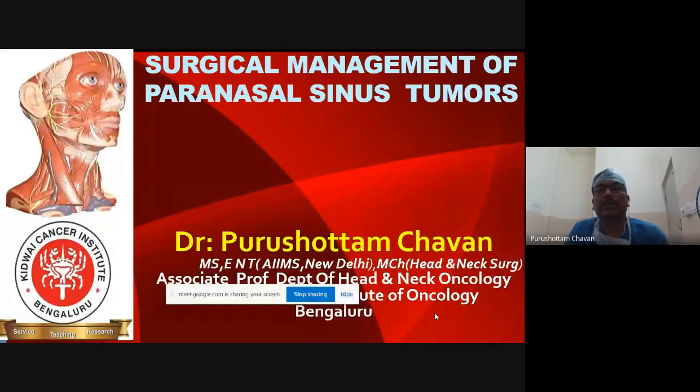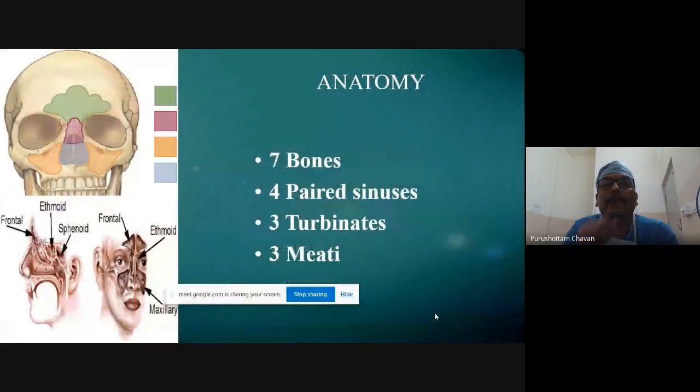Just a brief thing about the anatomy of the paranasal sinuses. We can see that there are nearly 7 bones, 4 of them paired sinuses, turbinates and meatuses. All of them are in very close contact, and because of that the anatomy is technically shrunken here.